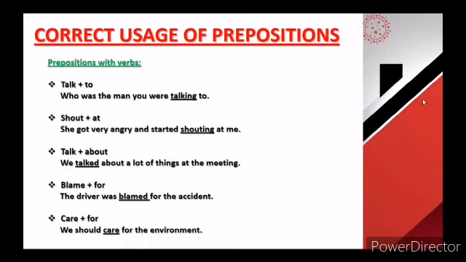We should care for the environment. So, remember this, children. Some verbs take only certain types of prepositions, like talk to, shout at, talk about, blame for, care for.